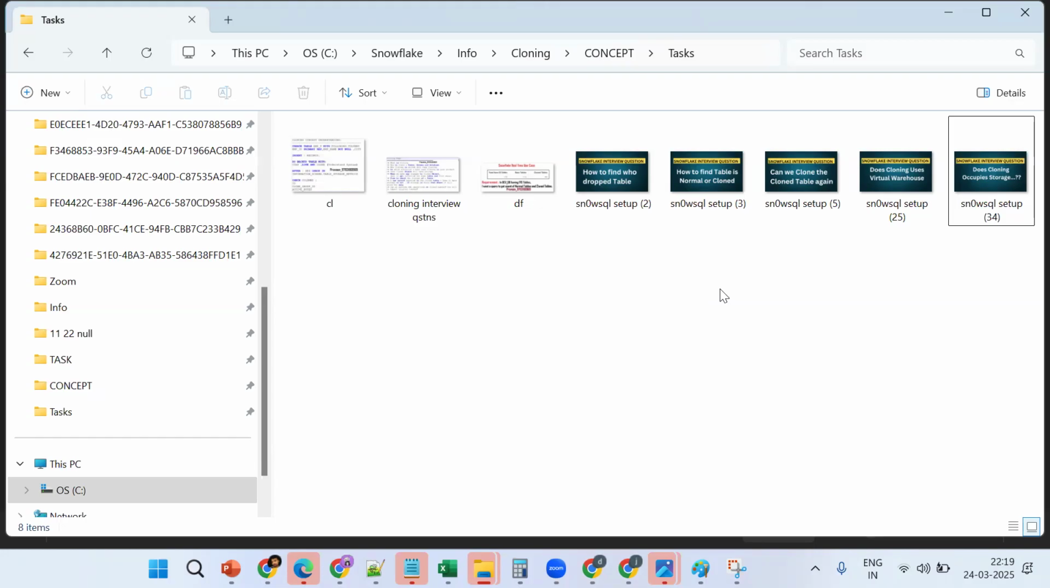Every time, we need to check information schema and storage metrics to see whether a table is backed up or cloned. Generally, we follow naming conventions, like BKP or some naming standards, so we can check by the name.